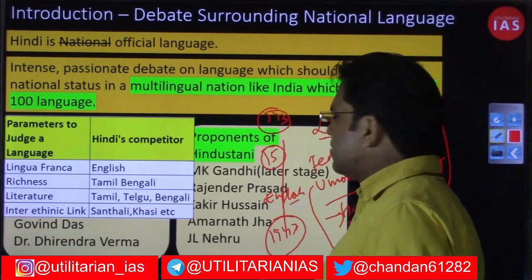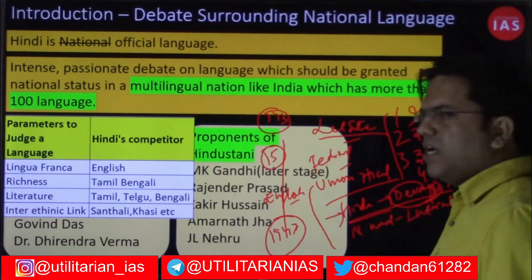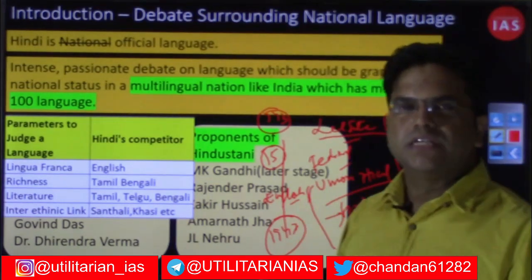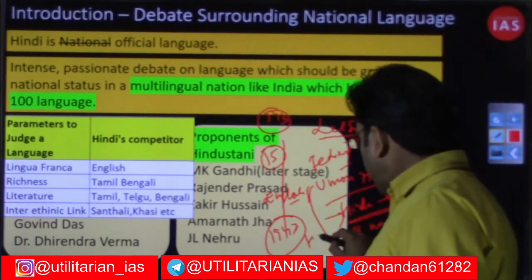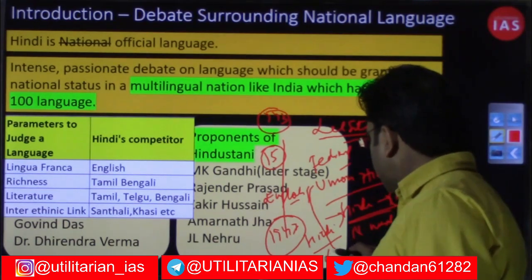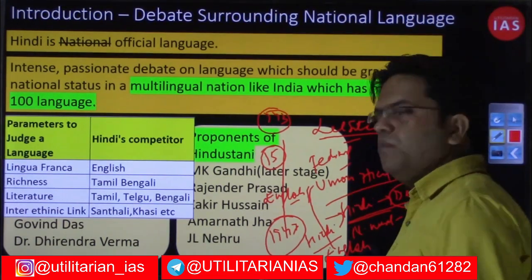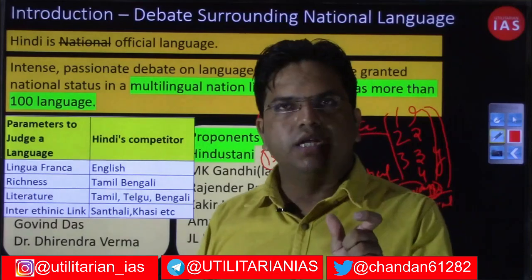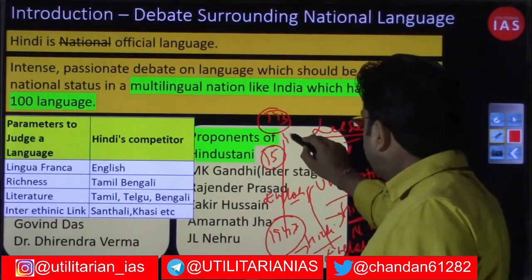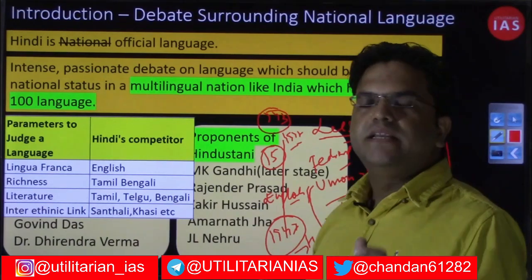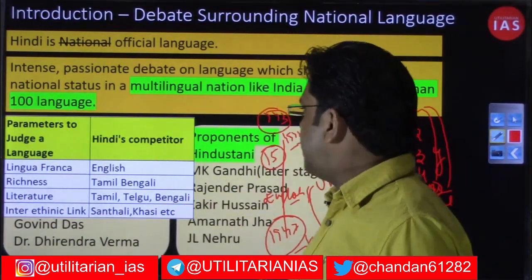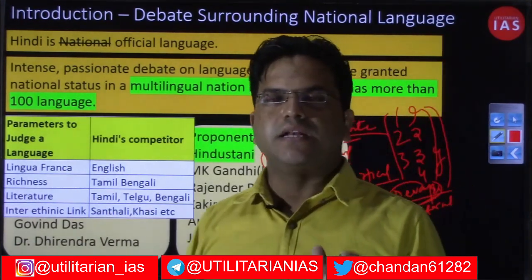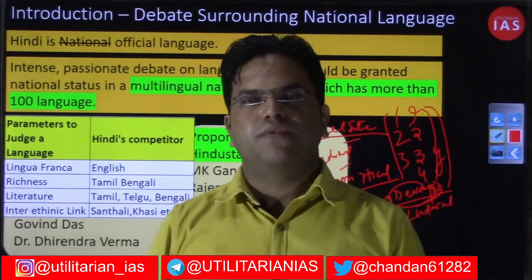So although the inter-ministry communication will be in Hindi, in Devanagari script, and the acts and bills that will be presented in the Lok Sabha and Rajya Sabha will go into Hindi, English will accompany whatever works were so far being performed in English. So yes, we recognize Hindi as the official language of the union, but whatever work was being performed until 1947 in English, let that work continue in English until 1965, meaning for the next 15 years, because our administrative staff is not that capable.